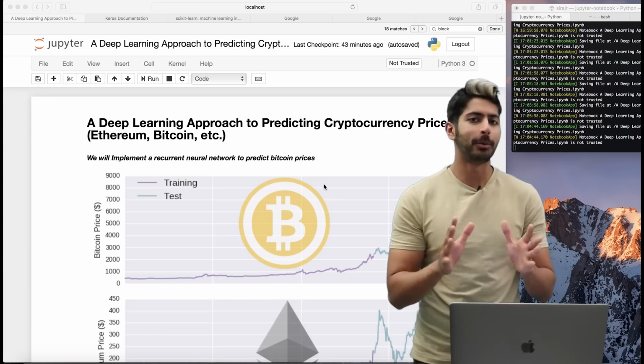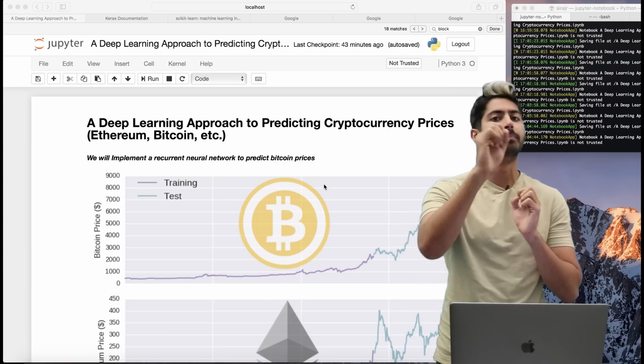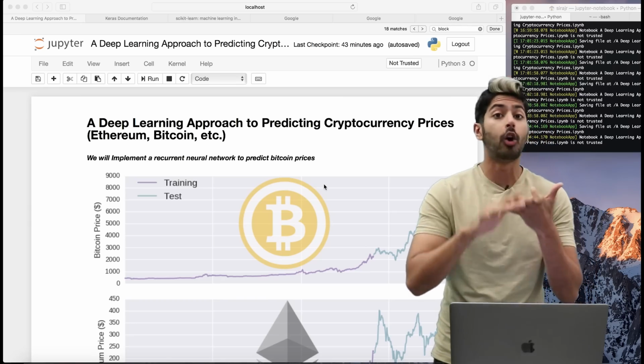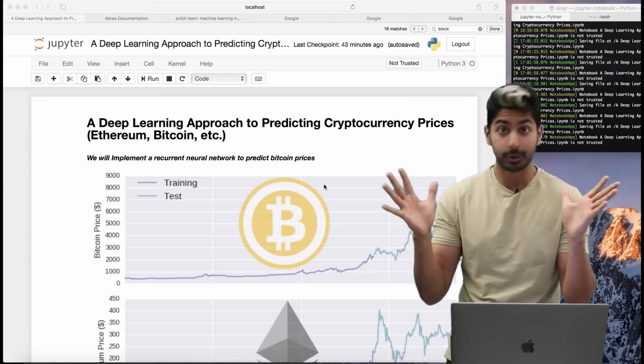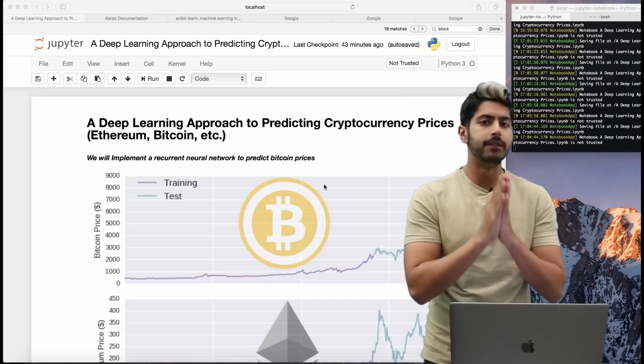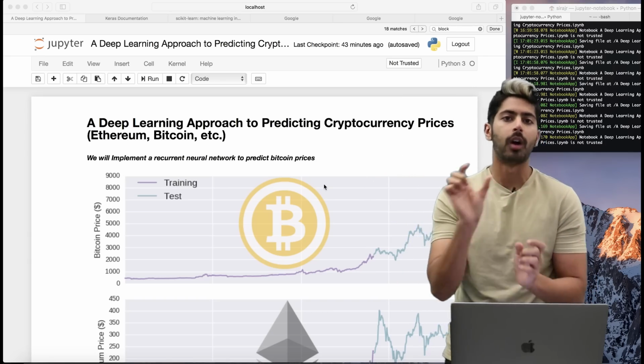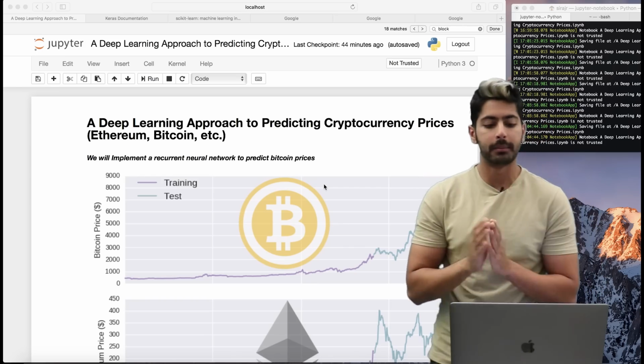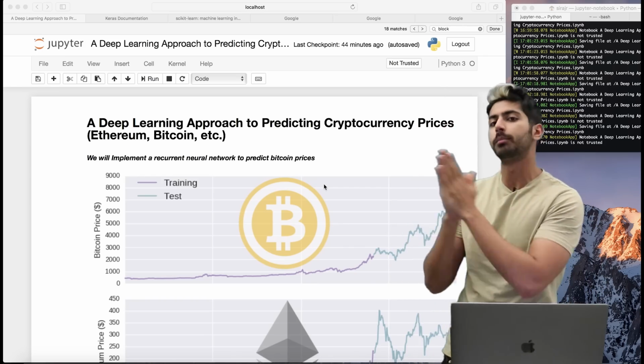In this video, I'm going to show you how to predict the price of Bitcoin, but this can really apply to Ethereum, this can apply to any altcoin, it can apply to any cryptocurrency, and we're going to use a very simple model built with Keras, a deep learning library that is very popular, and I talked about it before, but we're going to use it to predict future prices.